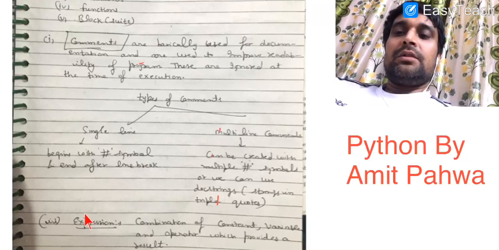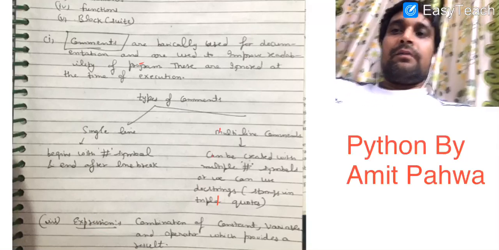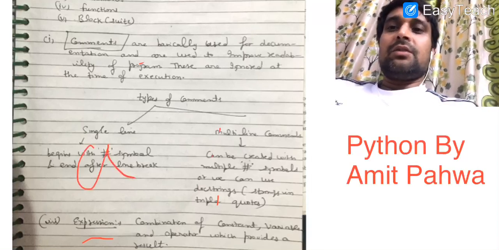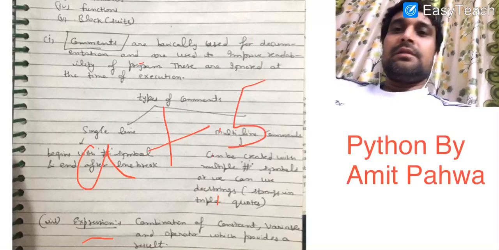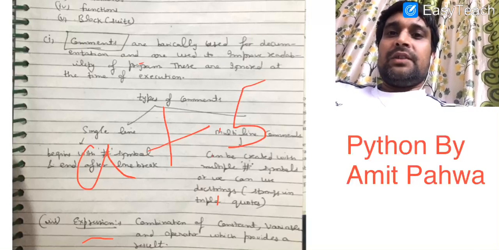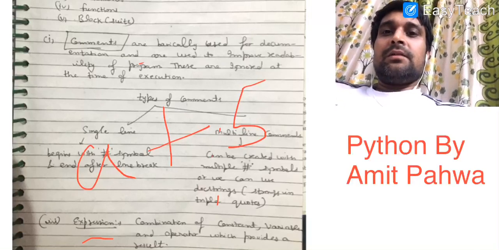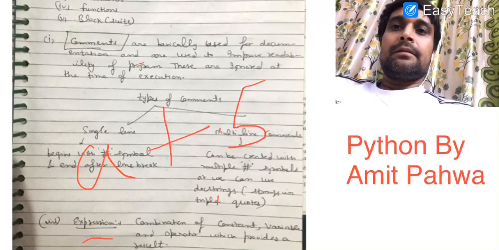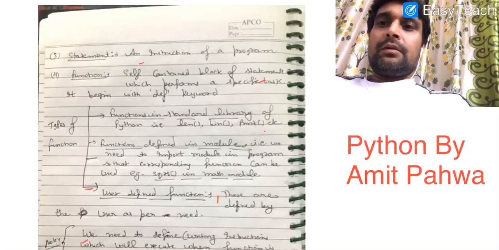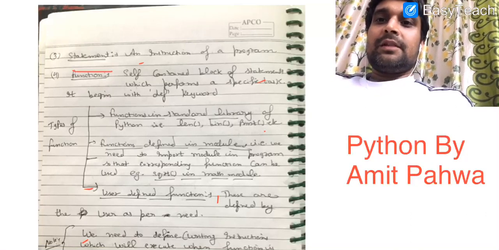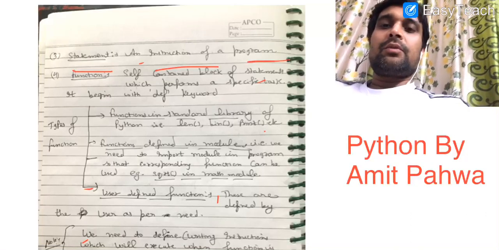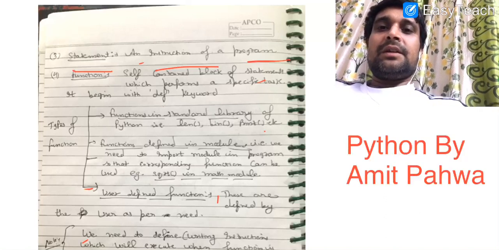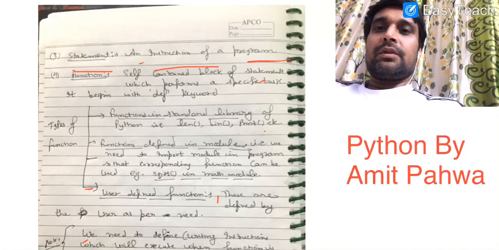Next is about expression. What do we mean by expression? An expression is basically a combination of variables, operators and constants, which provides us a result or gives a certain value. Now next is about statement. Statement means an instruction of a program. Like a sentence in a paragraph, a statement is an instruction in a program.